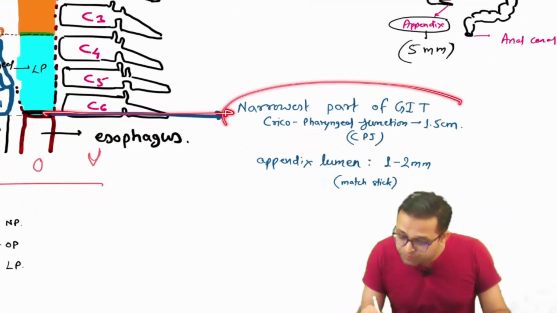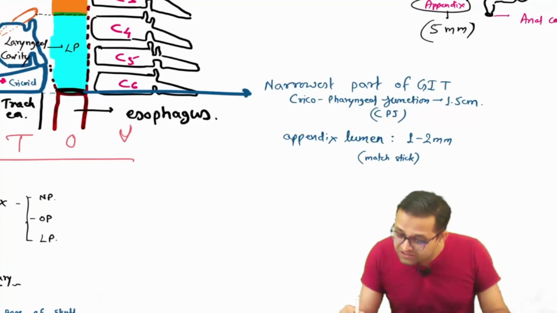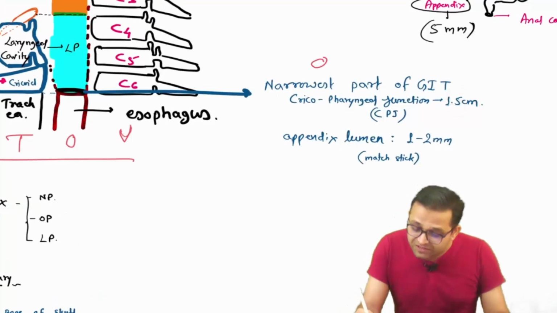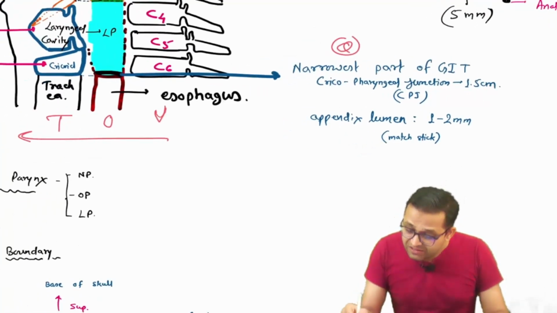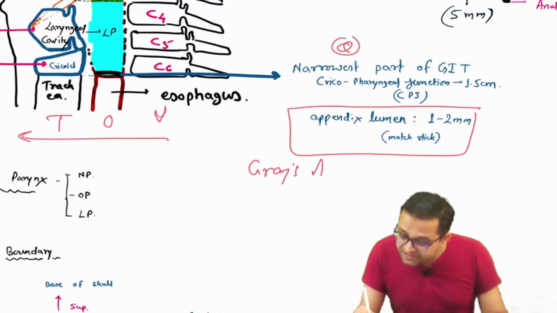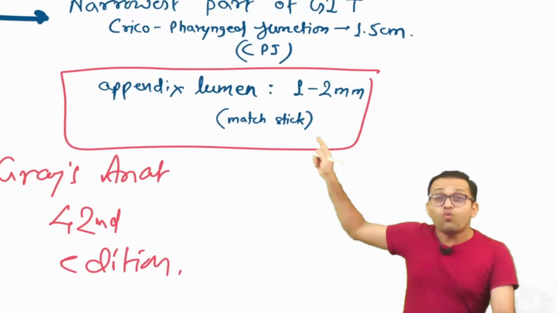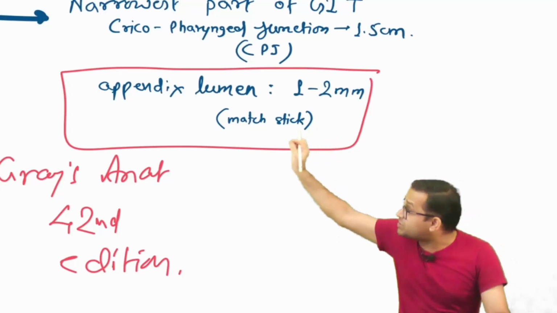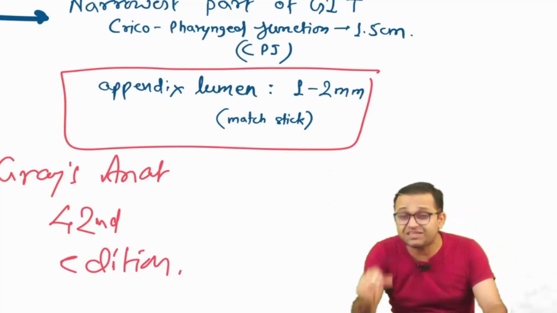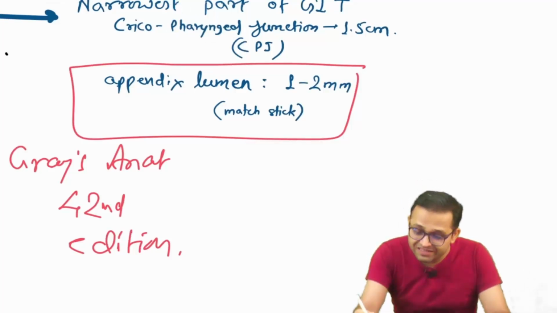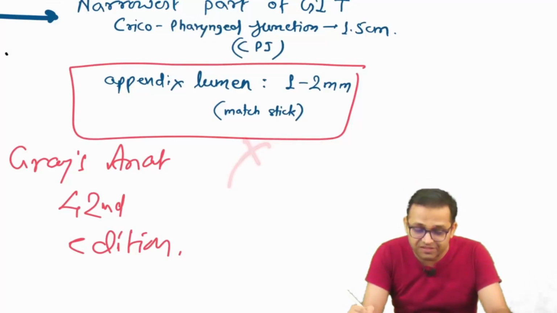This is our narrowest part of the GIT, cricopharyngeal junction. What is the dimension? 1.5 centimeter. MCQ. And there is the lumen of the appendix according to Gray's Anatomy 42nd edition. Remember, the appendicular lumen is 1 to 2 millimeter, just like the matchstick. But remember, clinically this appendix is not considered part of the GIT.